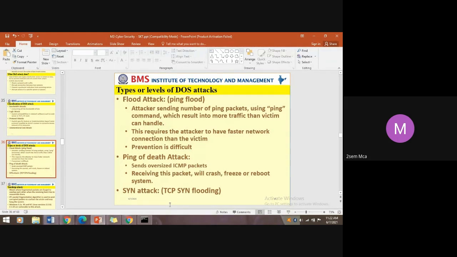If you are sending such a packet, in that case also a crash, freeze or reboot of the system happens. In a SYN attack, it won't complete the request-response scenario, the SYN and acknowledgement scenario between the sender and the receiver. So there are also tools available to avoid these kinds of attacks.